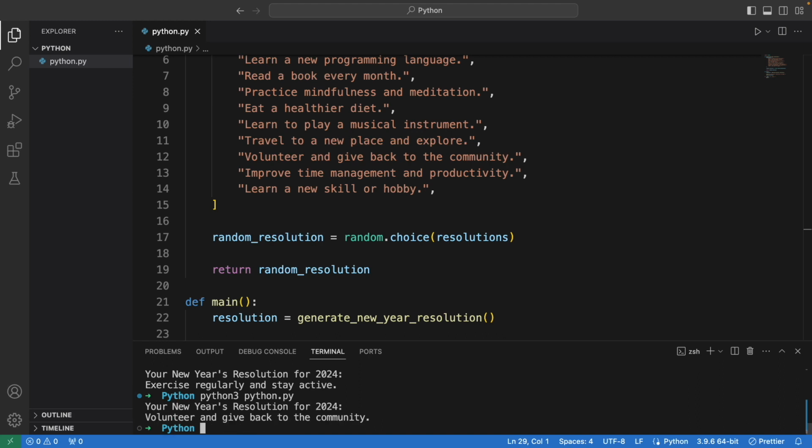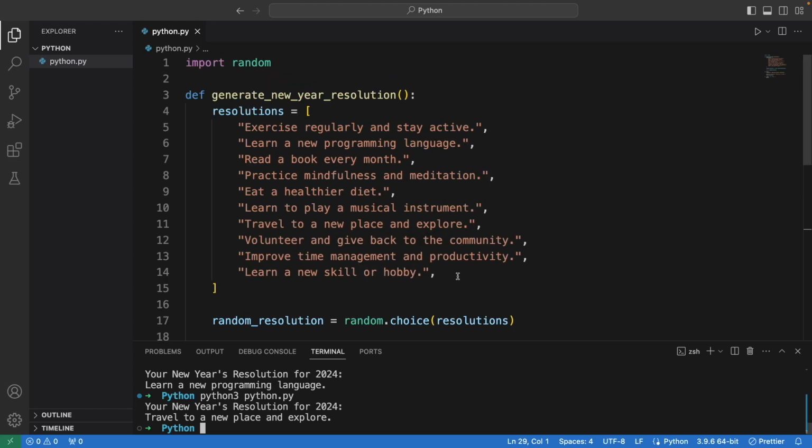Okay, more, right here: travel. And now it selected the same one again. It doesn't know at all, it just randomly picked one resolution from the list. Okay, and again it shows the same one. And if I run it again, it will show me another one: travel to a new place and explore.